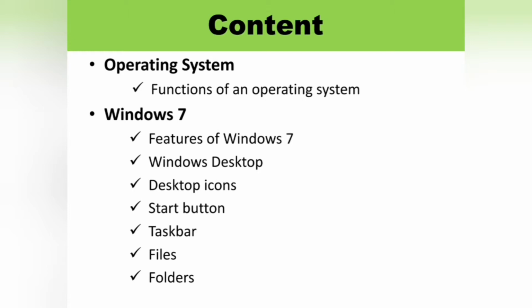And in Windows 7, we are going to discuss the features of Windows 7, the Windows desktop, desktop icons, taskbar, and also files and folders. These are all the topics we shall be covering in this class.